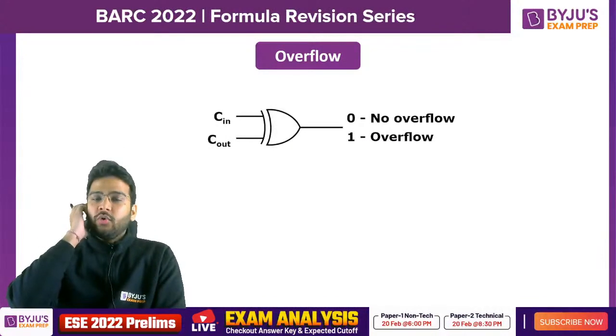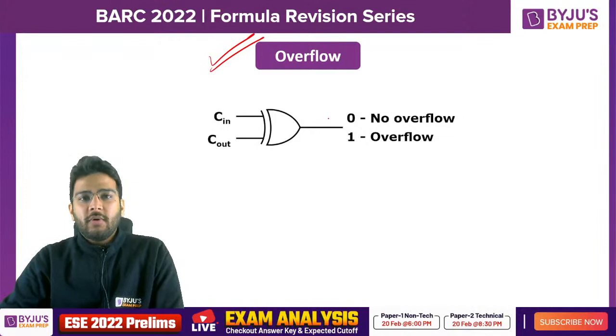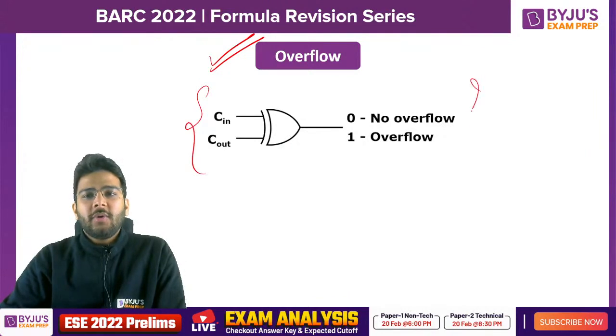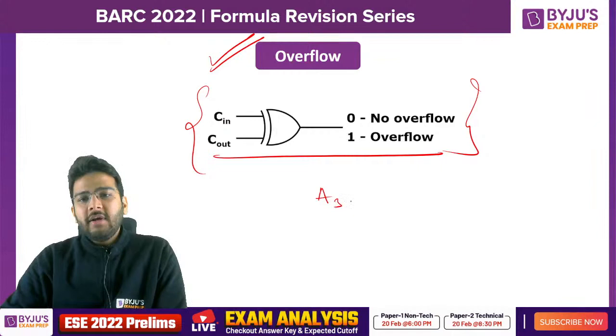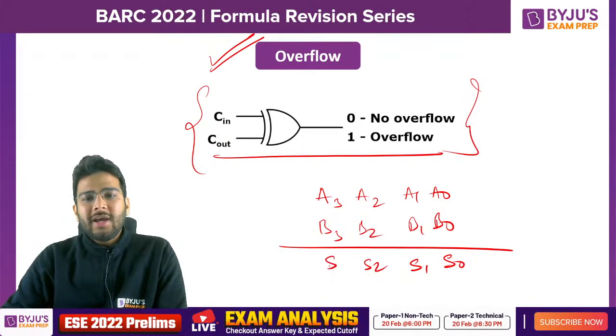So let's talk about overflow. In the GATE 2022 exam as well, there is one question from overflow, right? I hope you have answered it correctly, because that was a really simple question. Based on just this shortcut, you can identify whether there is overflow or not. Let's say you have a 4-bit number A3, A2, A1, A0. You are adding this number with B3, B2, B1 and B0, right? If you add this, you will get S0 here, S1 here, S2 here, S3 here.